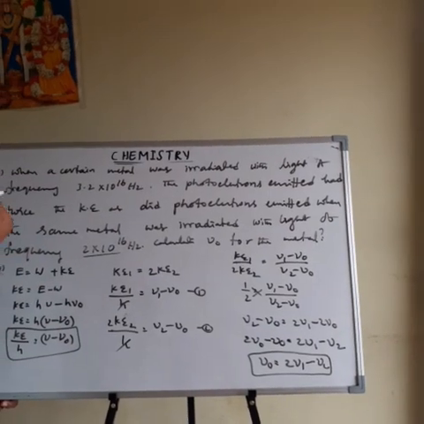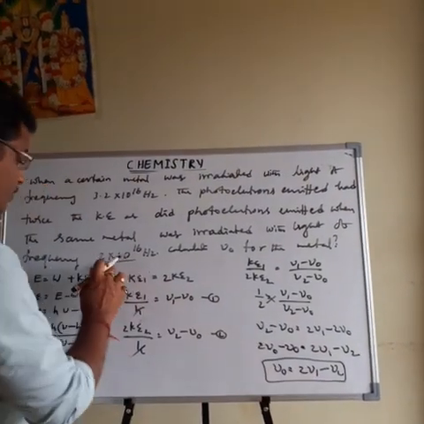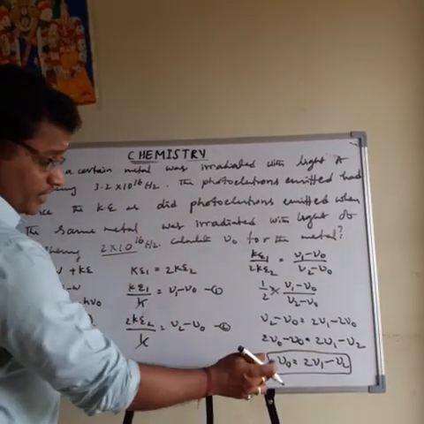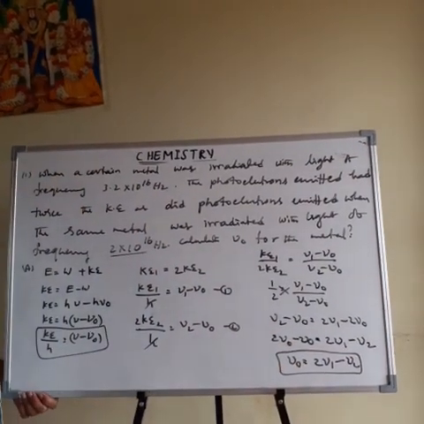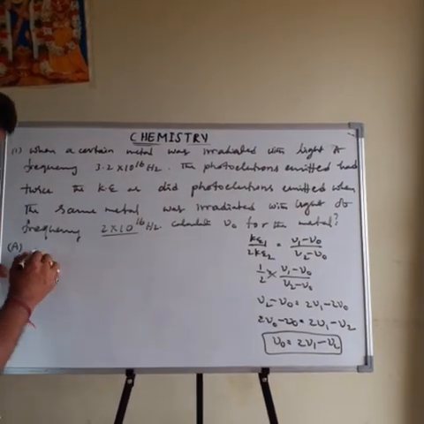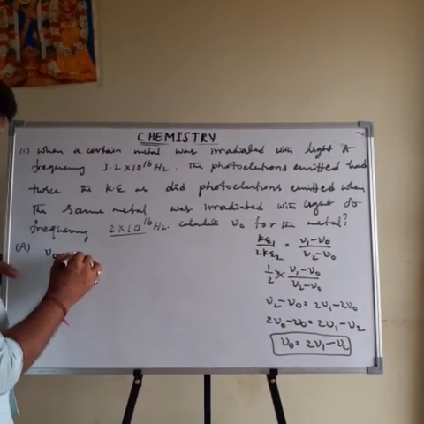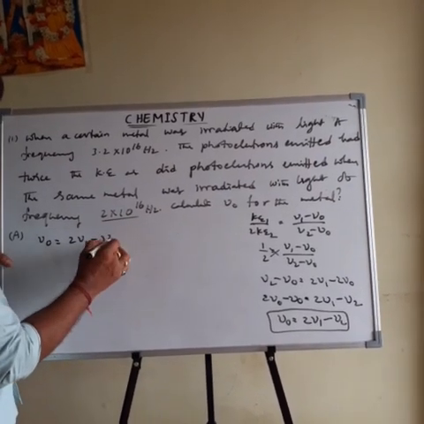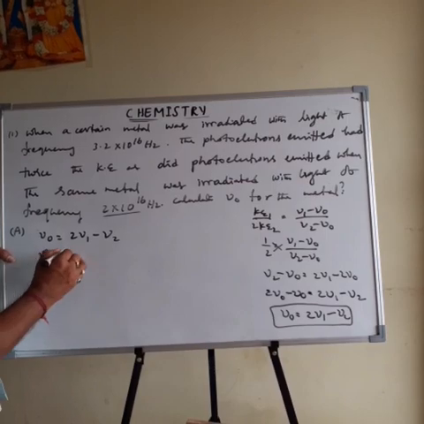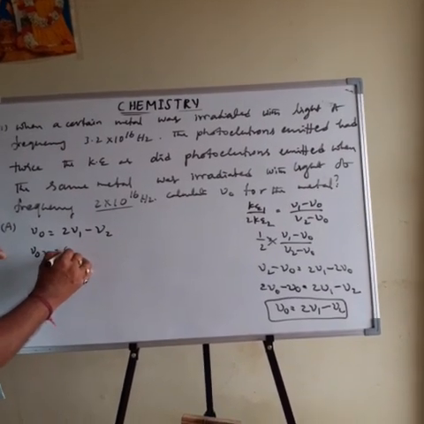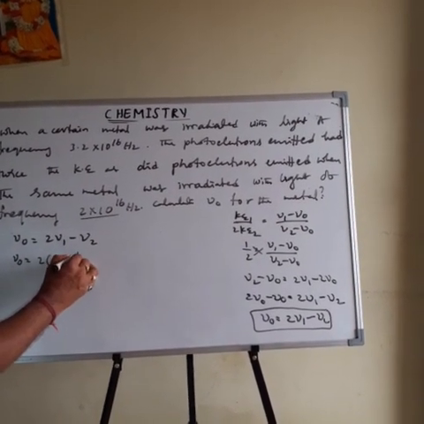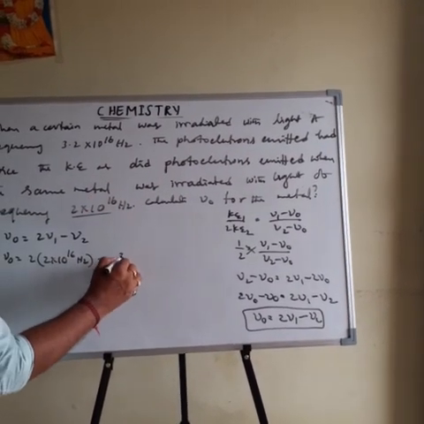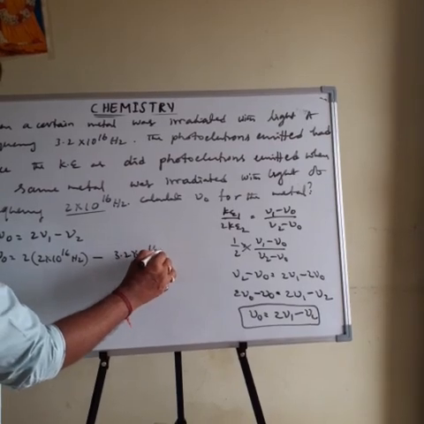Then next, we have to substitute the nu1 value and the nu2 value. Then we find out the nu naught value. See the next one: nu naught is equal to 2 nu1 minus nu2. So nu naught is equal to 2 into nu1, which is 2 x 10^16 Hz, minus the nu2 value, 3.2 x 10^16 Hz.